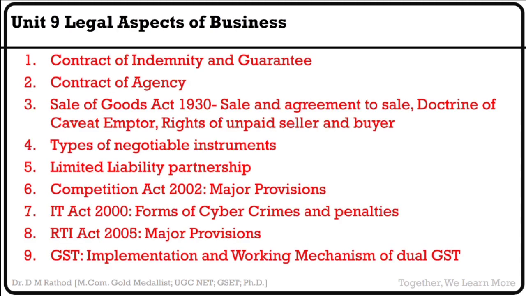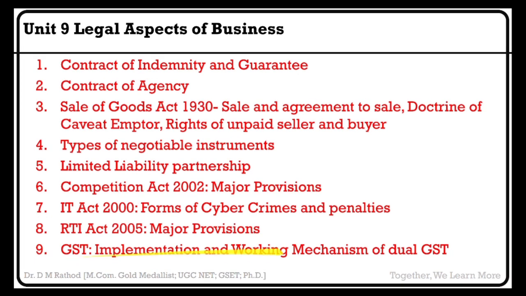It is very long. Contract of indemnity and guarantee, contract of agency, sale of goods act. In that particularly you have to focus on sale and agreement to sale, doctrine of caveat emptor and right of unpaid seller and buyer. Types of negotiable instrument, LLP, that is limited liability partnership, competition act, IT act, RTI act and GST. Most important is GST, implementation and working mechanism of dual GST.